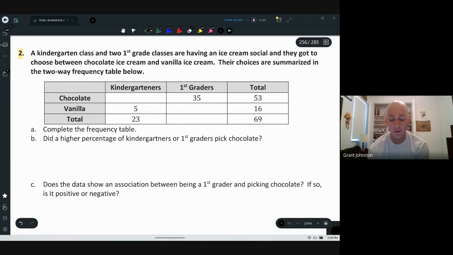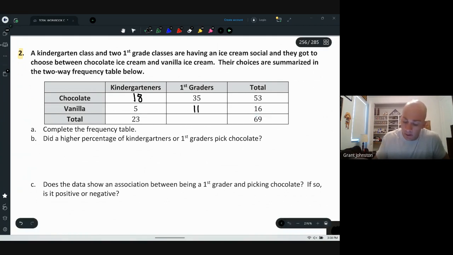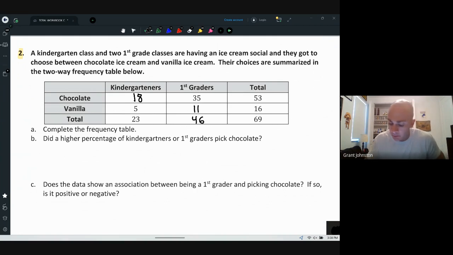A kindergarten class and 2 first grade classes are having an ice cream social, and they got to choose between chocolate ice cream and vanilla ice cream. The choices are summarized in the two-way frequency table below. Okay. So this would have to be 23 minus 5. That's 18 here. This would have to be 11 because of the 5 and the 16. 11 there. This would be 46. I'm just double checking to see everything adds up. Yeah, okay.